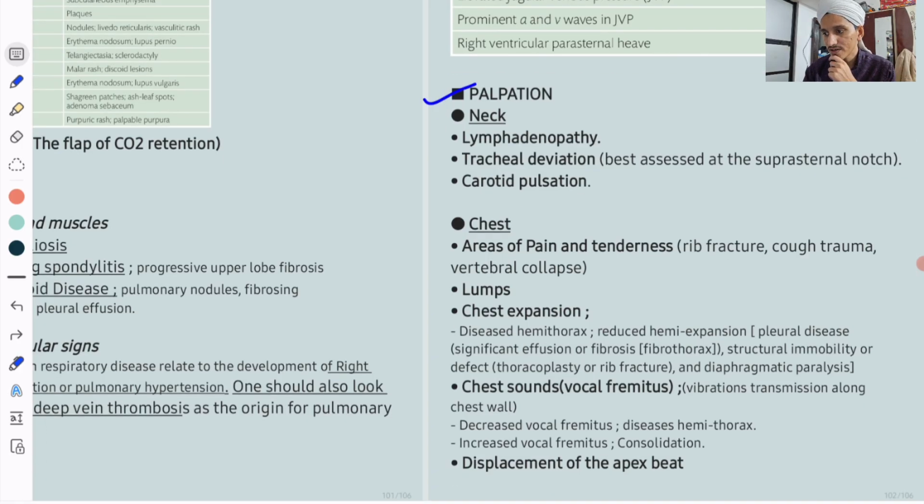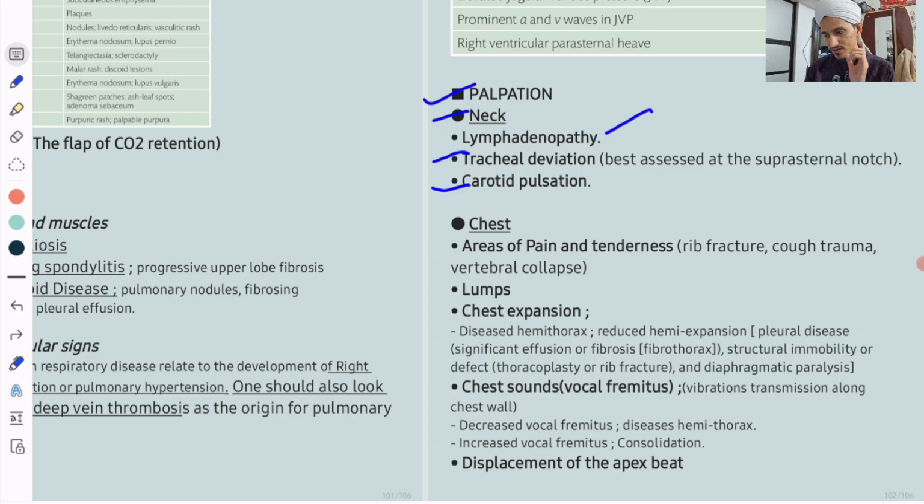You palpate the neck for any lymphadenopathy. Tracheal deviation is best assessed at the suprasternal notch. Carotid pulsation, palpate the carotid artery. But remember, before palpating the carotid artery, first auscultate the carotid artery. If there is no bruit you hear in the stethoscope, then only you palpate the carotid artery, because there can be some emboli in the carotid, and you will press that, and that will get dislodged into the brain. So before palpating the carotid artery in this patient, just auscultate.